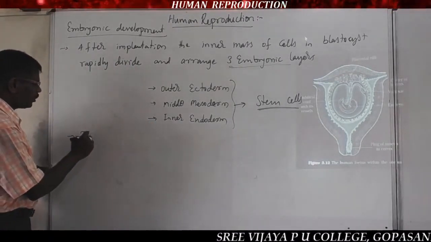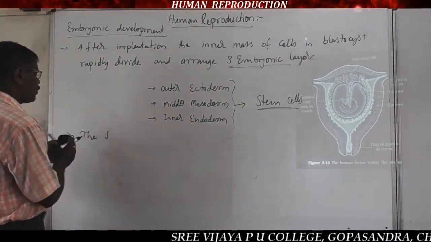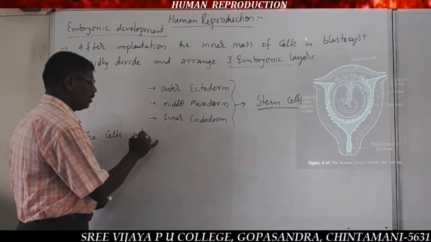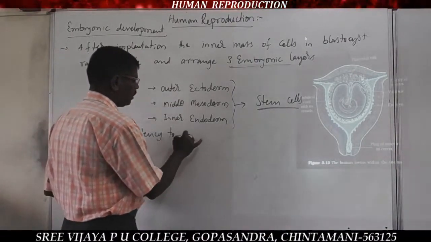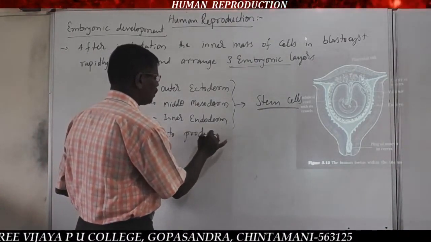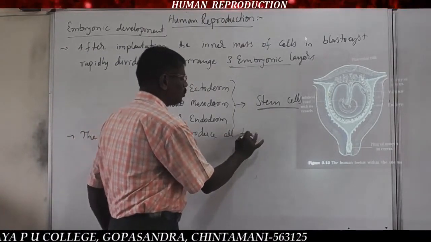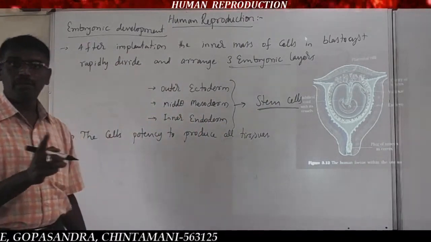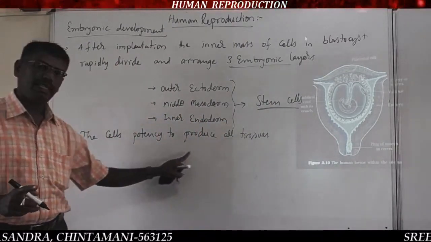Stem cells means the cells having the potency to produce all tissues, the cells which are able to produce different types of tissues.